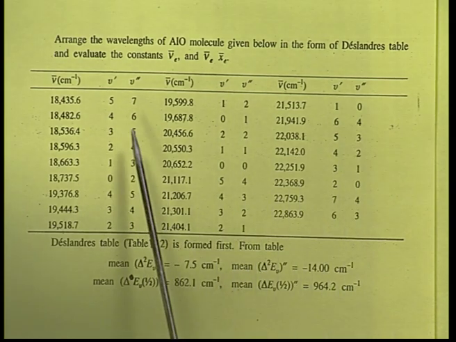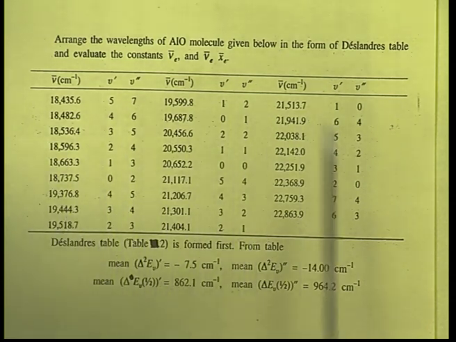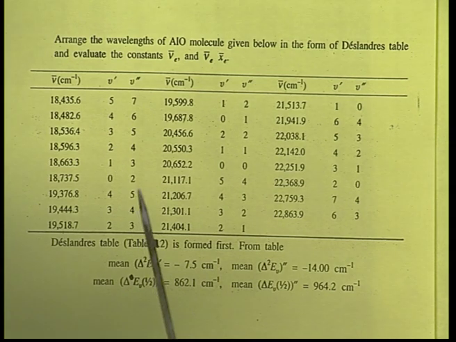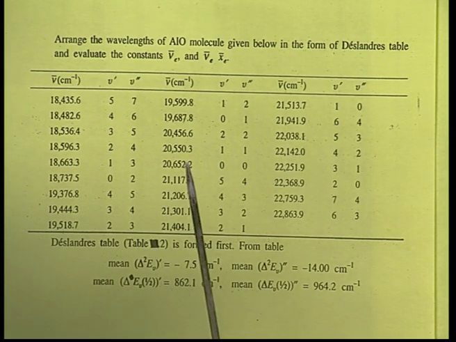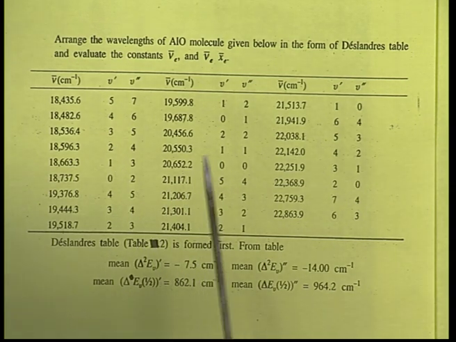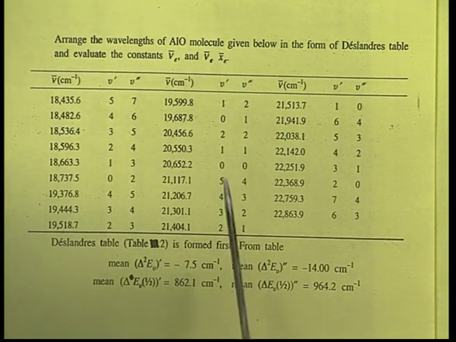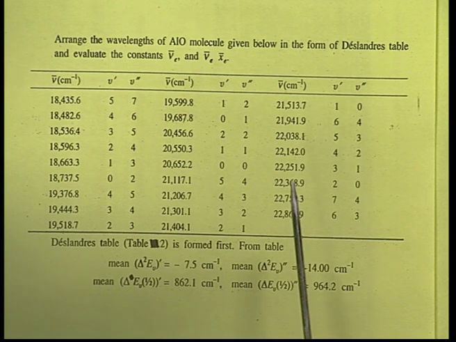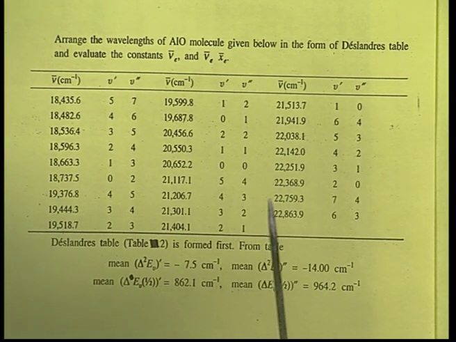Now, we have to use this data and find out the frequency and the anharmonic constant of the lower or ground electronic state as well as the upper or excited electronic state.